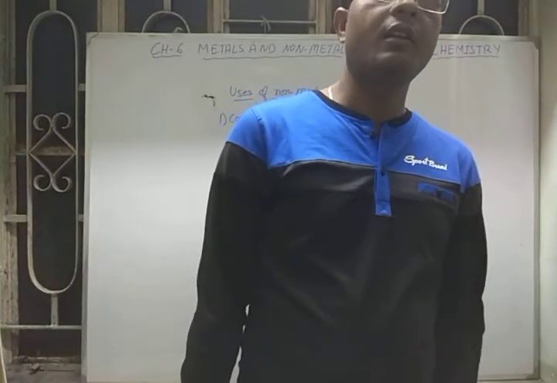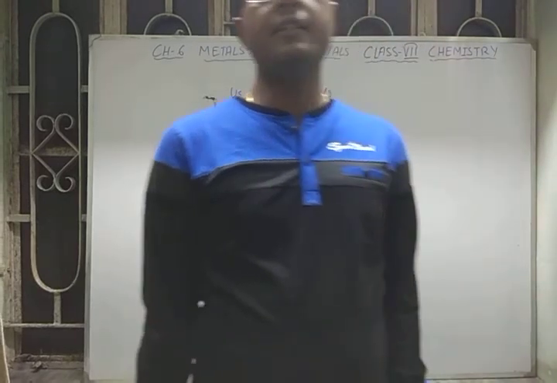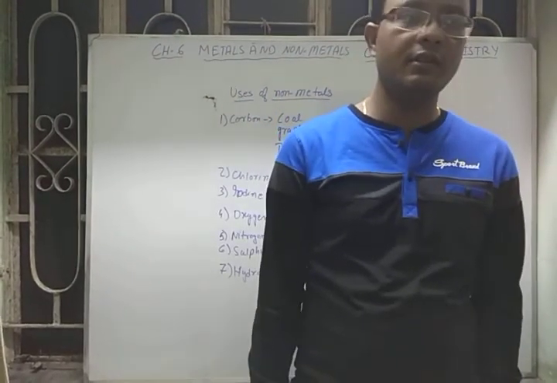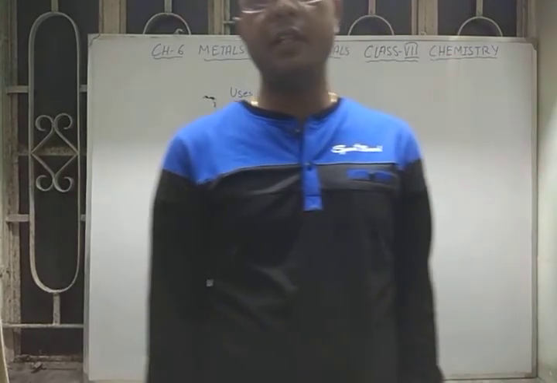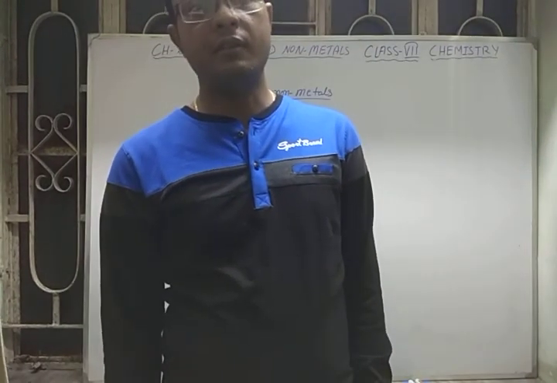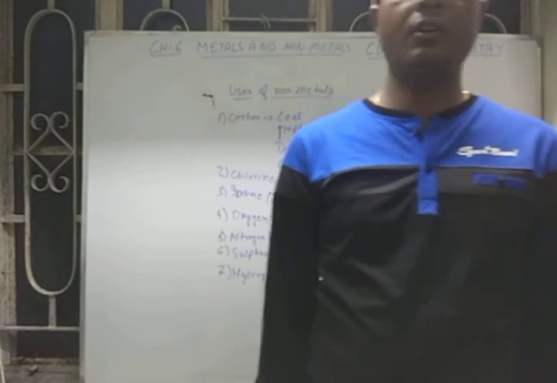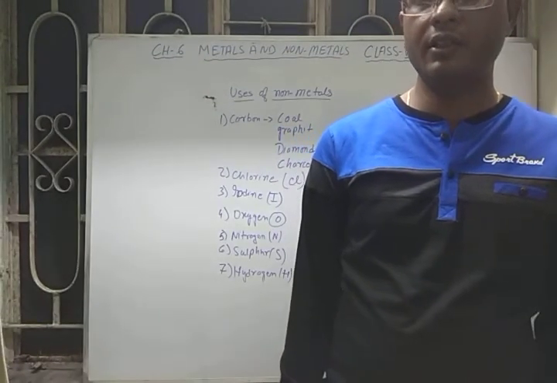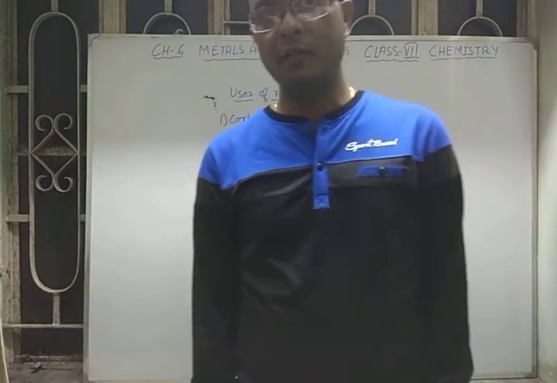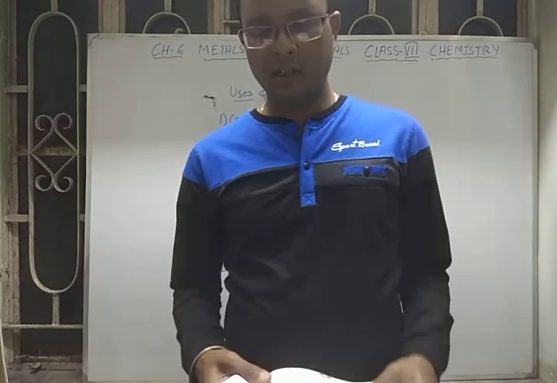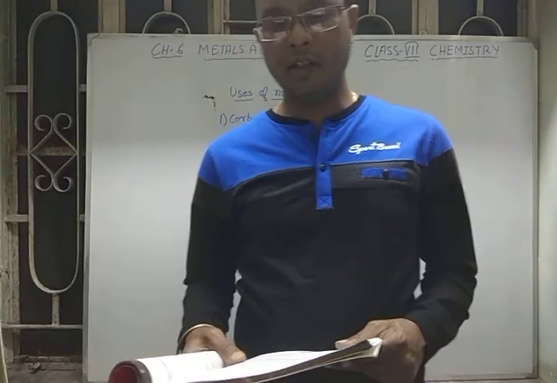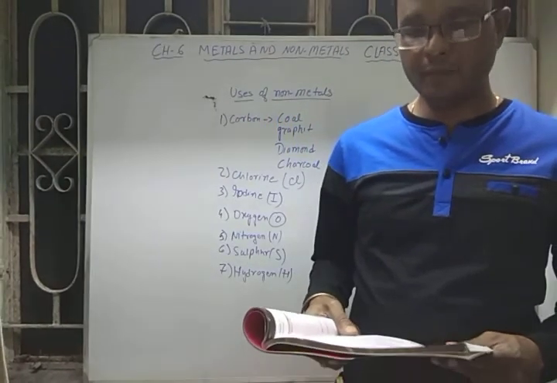Since it is the lightest gas, it was once used in weather balloons, but it is a very inflammable gas. It burns when it comes in contact with oxygen. So nowadays we are not using hydrogen gas in weather balloons. We are using helium gas, the next lightest element after hydrogen.